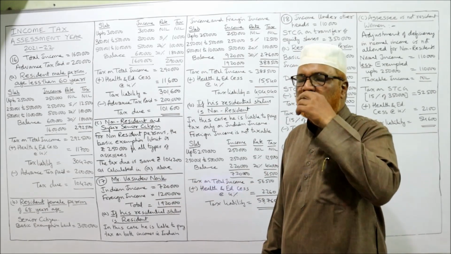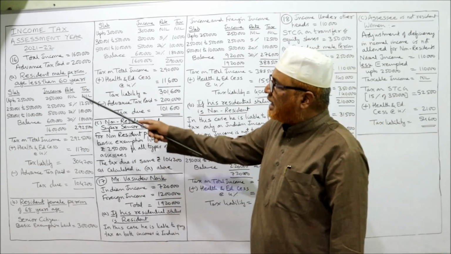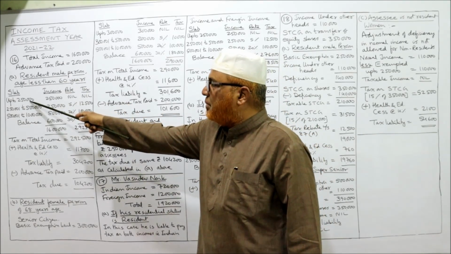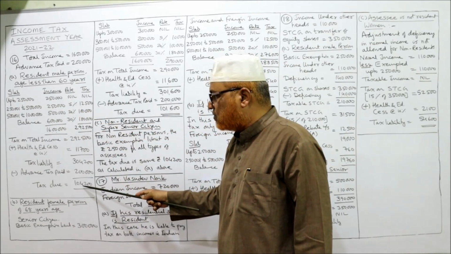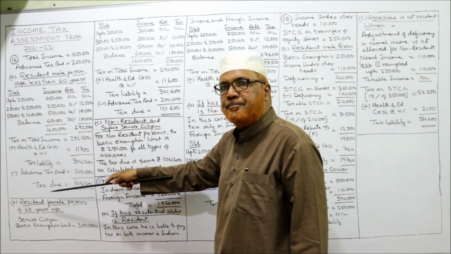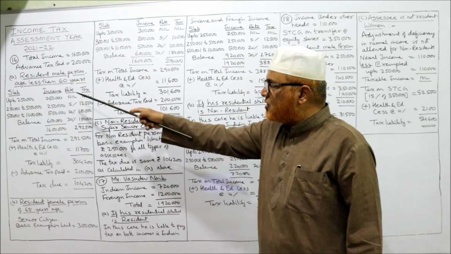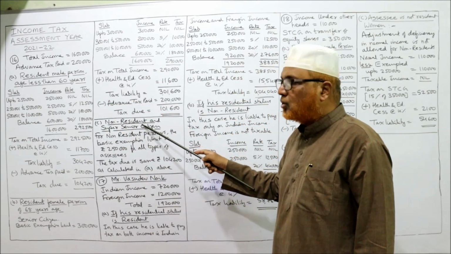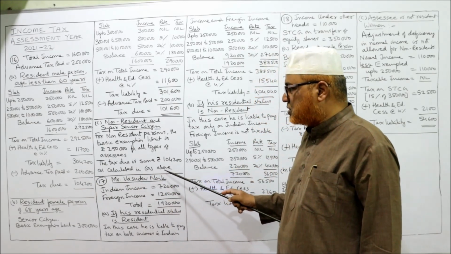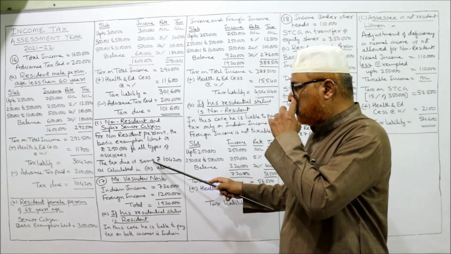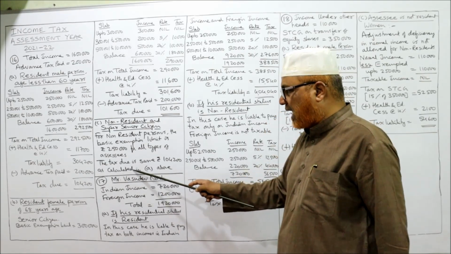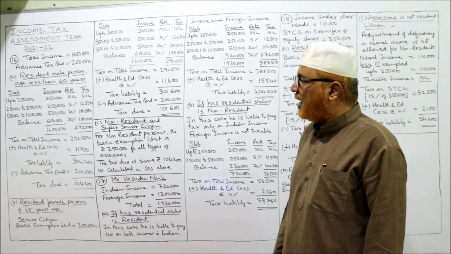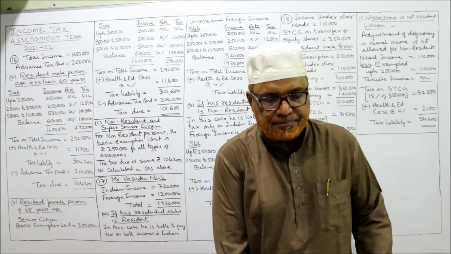When 2,50,000 is the basic exemption, what is the tax liability? Already we have calculated here. When 2,50,000 is the basic exemption limit, the tax liability is 1,04,600. Same calculations, whatever we have done here, are applicable for non-resident. Here the tax due is the same as calculated in A above. That's it. This is the end of problem number 16.